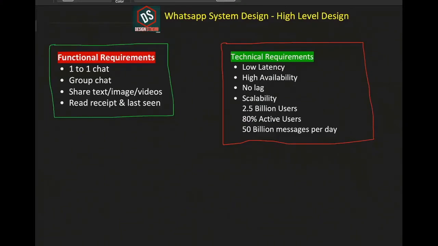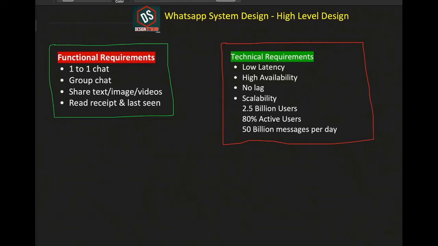Okay, so let's start with WhatsApp system design. This is basically a high-level design for a system for messaging such as WhatsApp. In order to understand how system design works, especially in case of a system such as WhatsApp, it's very important to understand where we start from.